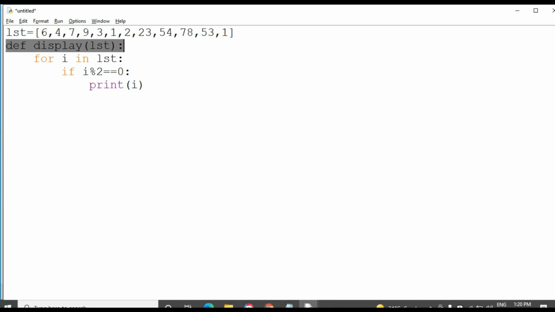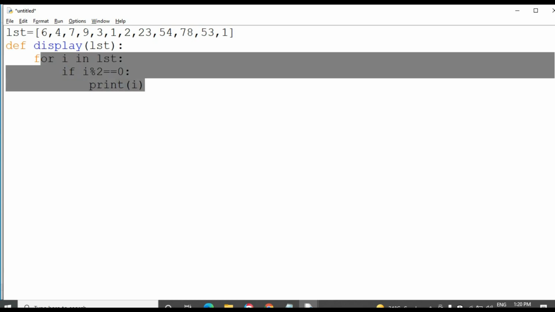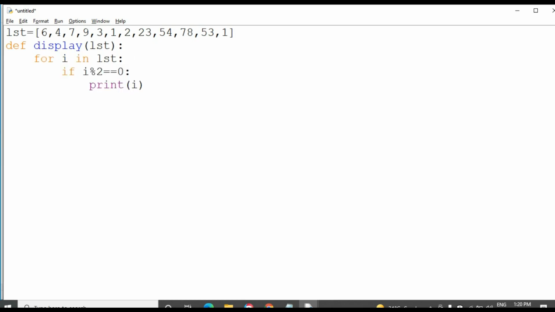This is our function definition, then this is our function body.